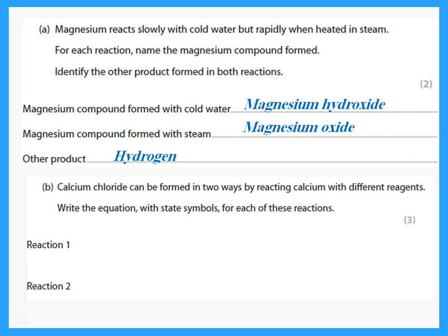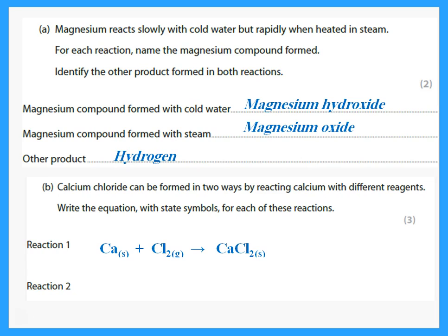Then he's saying calcium chloride can be formed in two ways, by reacting calcium with different reagents. So he wants you to react calcium with something to give calcium chloride. Write the equation with state symbols. So what could calcium react with to form calcium chloride?